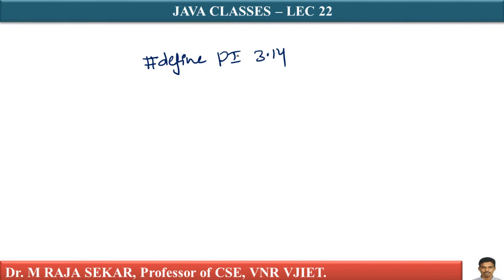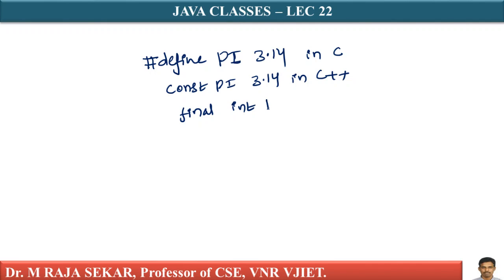What does it mean? Wherever this pi appears, this is in C programming language. For example, in C++, I can say const pi 3.14. In a similar manner, in Java I can say final int pi equal to, let me say, 3.14.